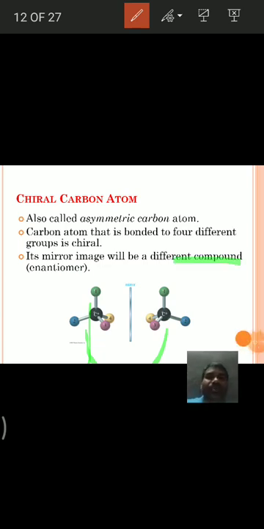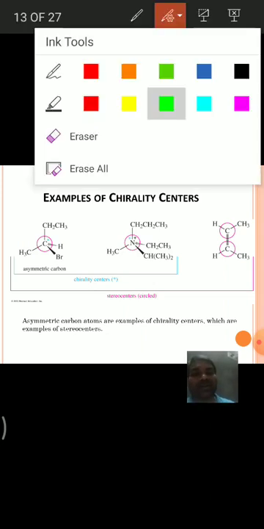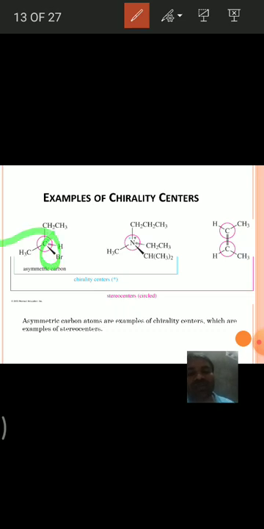Next, see examples of some chiral centers. See here in the first structure, the carbon has 4 different groups, hence that is said to be a chiral carbon or asymmetric carbon or chiral center. In the second structure also, this nitrogen has 4 different groups attached, so it is also said to be a chiral center.